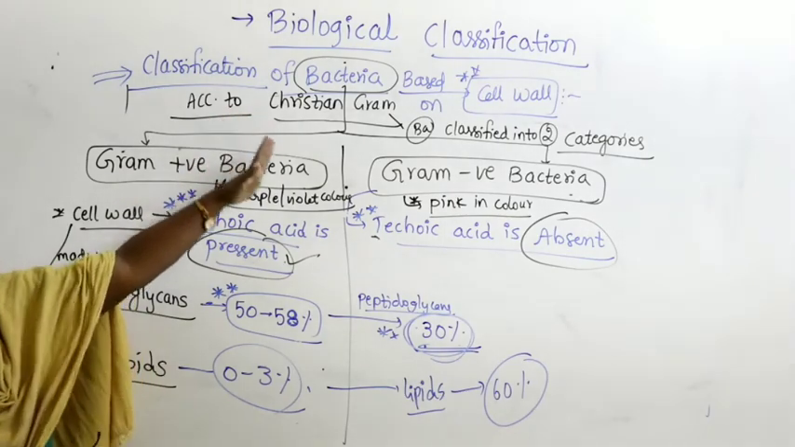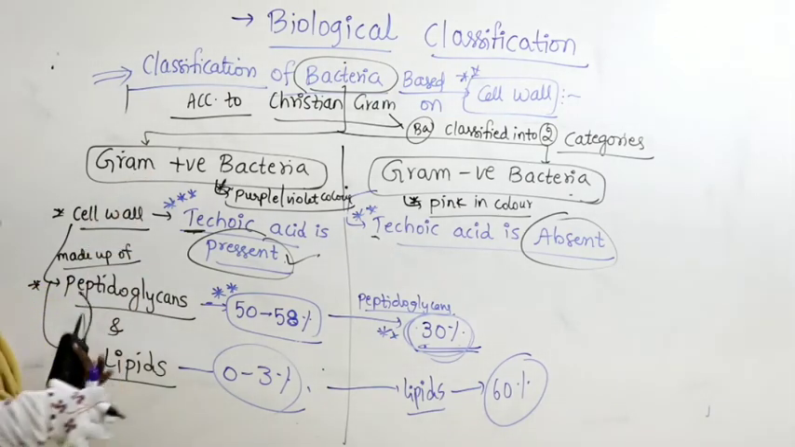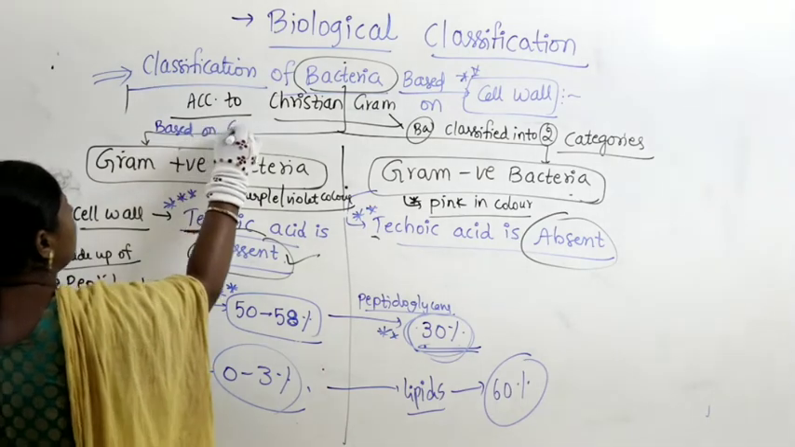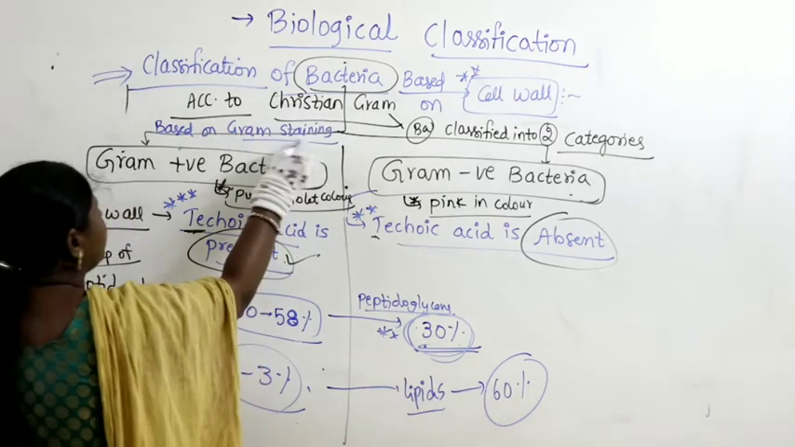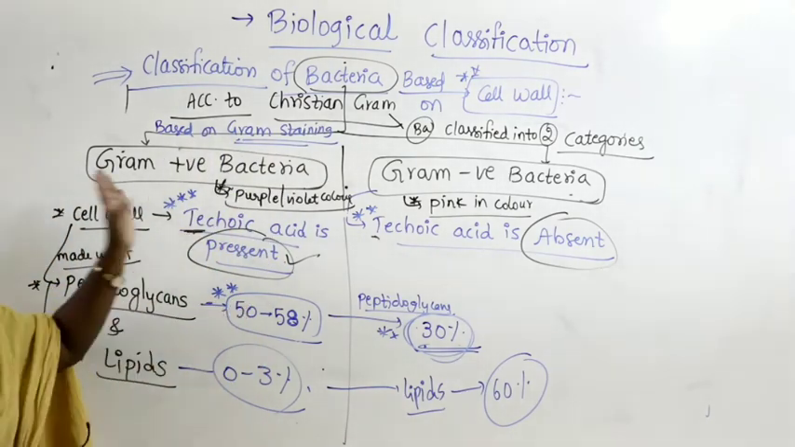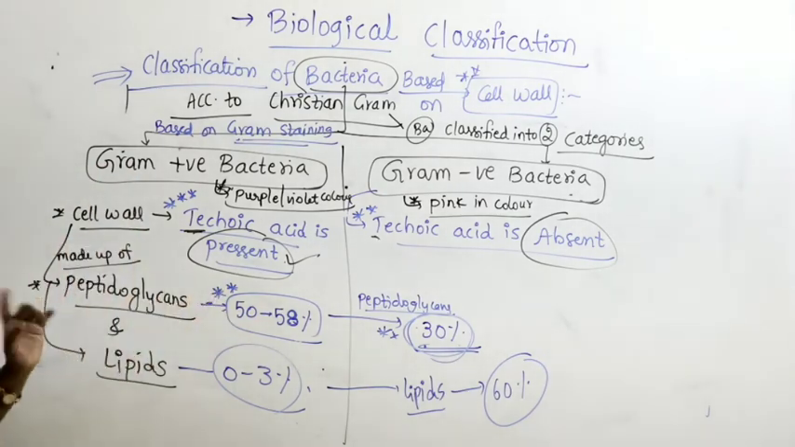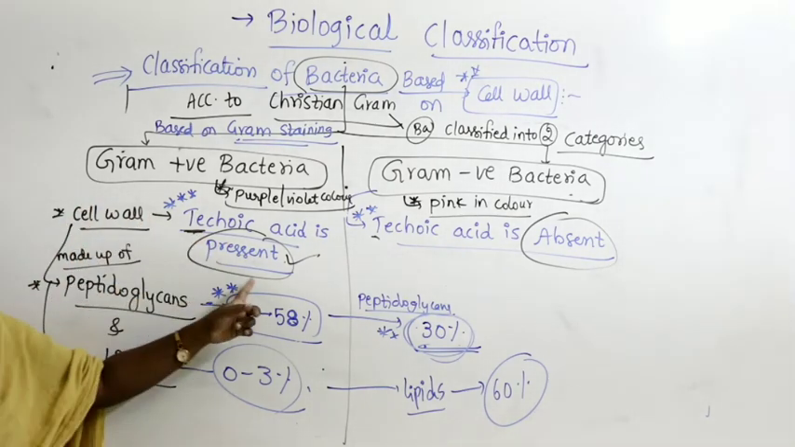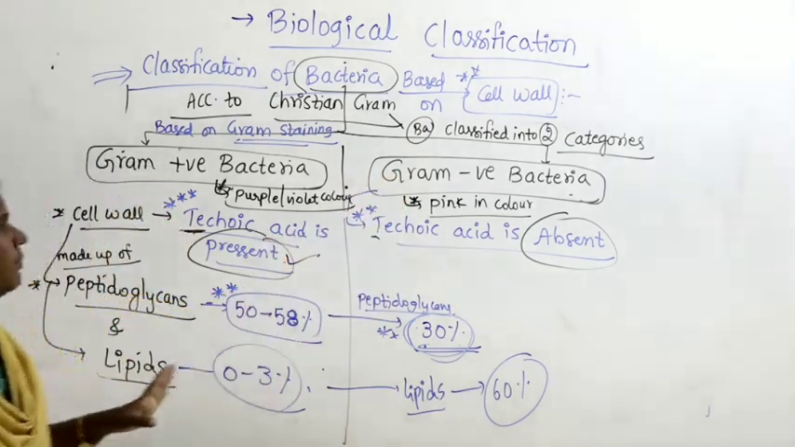Christian Gram is a scientist who divided bacteria into two categories based on a process called gram staining. Based on gram staining, he could see the variations in the nature of the cell wall and called some bacteria gram positive and some bacteria gram negative. In gram positive bacteria, the cell wall contains teichoic acid, whereas teichoic acid is absent in gram negative bacteria.